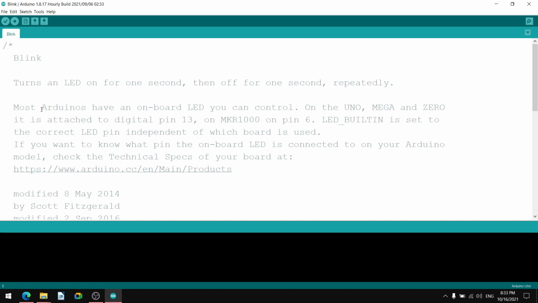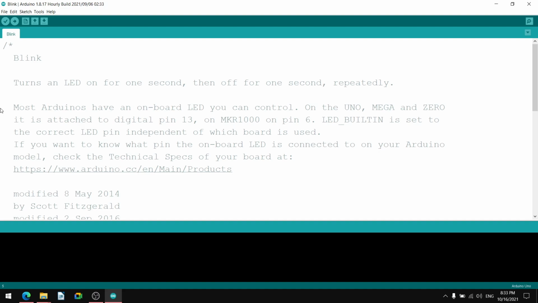Most Arduinos have an onboard LED you can control. There is an onboard LED also. In Arduino Uno, pin number 13 is connected to the onboard LED. Onboard LED means the LED is there on the PCB of the Arduino, readily available, and it is connected to a particular pin, in this case pin 13.